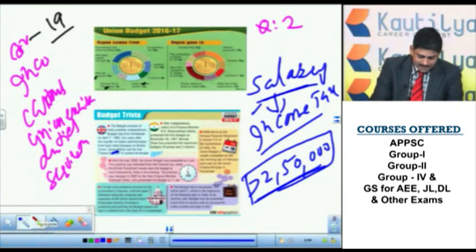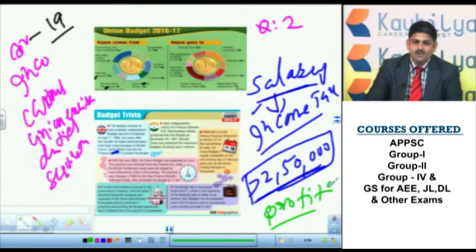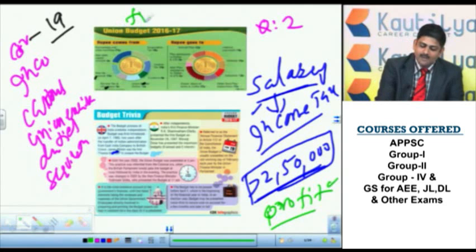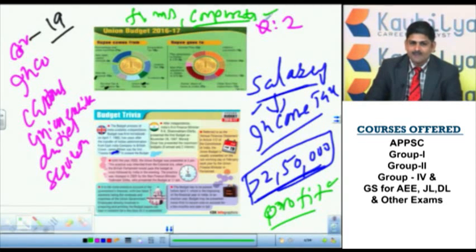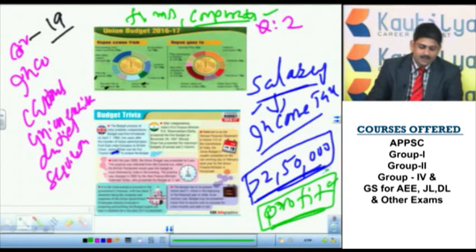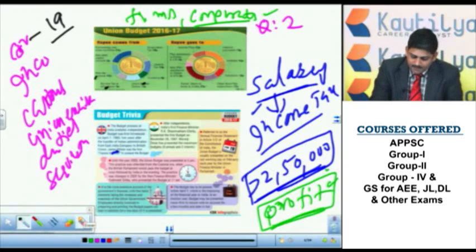But if tax is levied on profit, we will call that one a corporate tax. So who will get the profit? Firms or companies or organizations or corporates. If corporates get the profits, on their profits they will pay the tax. This is known as the corporate tax. It's a direct tax.